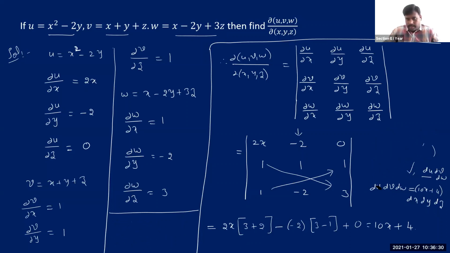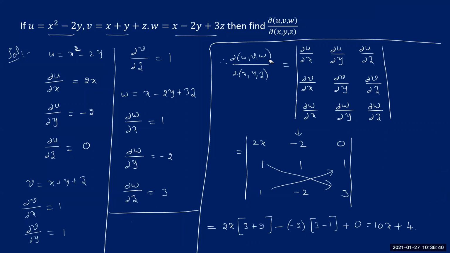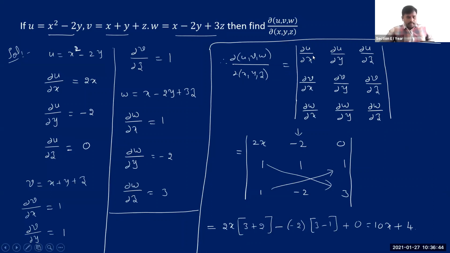So this is a simple idea. Now, since we got the Jacobian as something else here, can we say these 3 are functionally dependent? Are these functionally dependent or independent? Independent. Yes. Since the Jacobian we got is not equal to 0, we can say these 3 functions are functionally independent, right? So that's one point you need to remember.